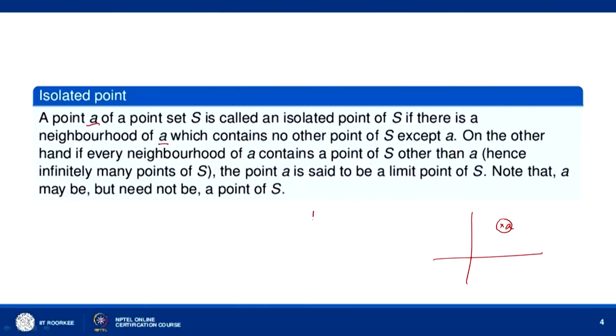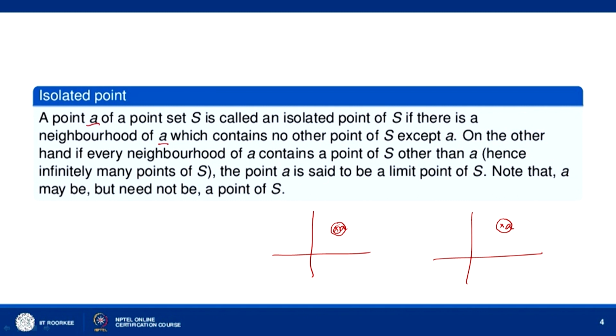Suppose in the other situation, suppose this is your point A, you take any neighborhood of Z equal to A, it contains a point of S other than A. Then the point A is called the limit point of S. If you take an even smaller neighborhood, that will also contain a point of S other than A, and a still smaller neighborhood of A contains another point of S except A. So, any neighborhood of Z equal to A contains infinitely many points of S. Then the point A is called a limit point of S.